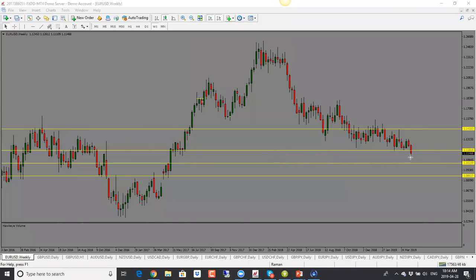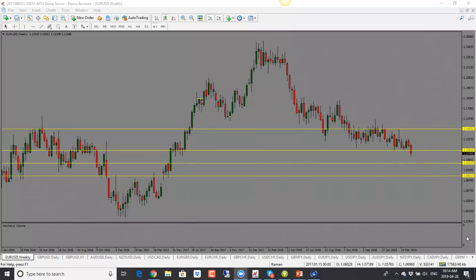But we do have a nice bearish candle close, so I will look for a pullback and a further drop. So the first target here is 1.10, and then a second target would be 1.08. Now, having said that, do keep in mind that we have a ton of US data coming out. Now, how can that impact us?